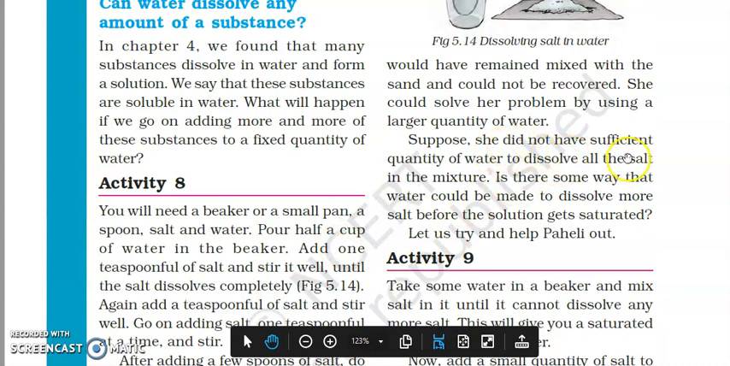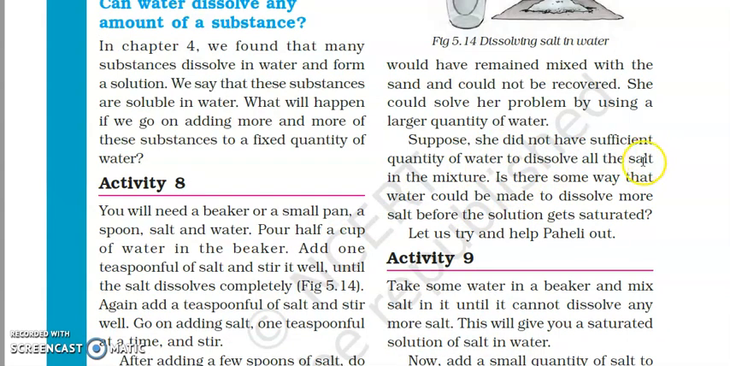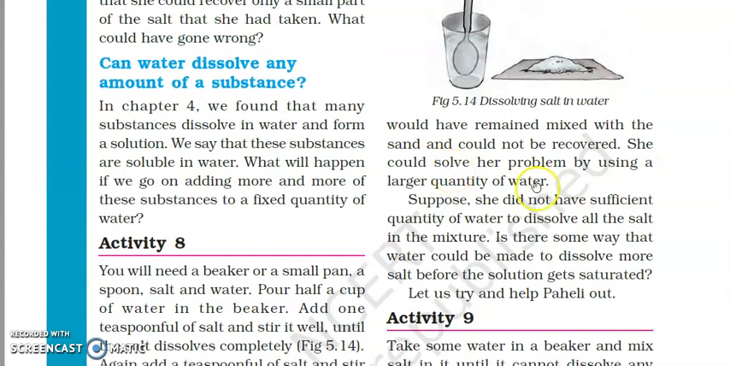Now suppose she did not have sufficient quantity of water to dissolve all the salt. So can we dissolve more solute or more salt in the same quantity of water? Do you have any other such method to increase the solubility of water? Yes, we have. We can heat the solution. Heating increases the capacity of water to dissolve more solute or more salt.